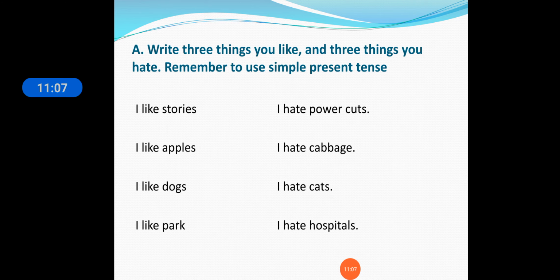In the first exercise we have seen I like stories, I hate power cuts. In this you have to mention three things which you like and three things that you hate. Remember to use simple present tense. In the simple present tense there is no continuous form, ing is not used.